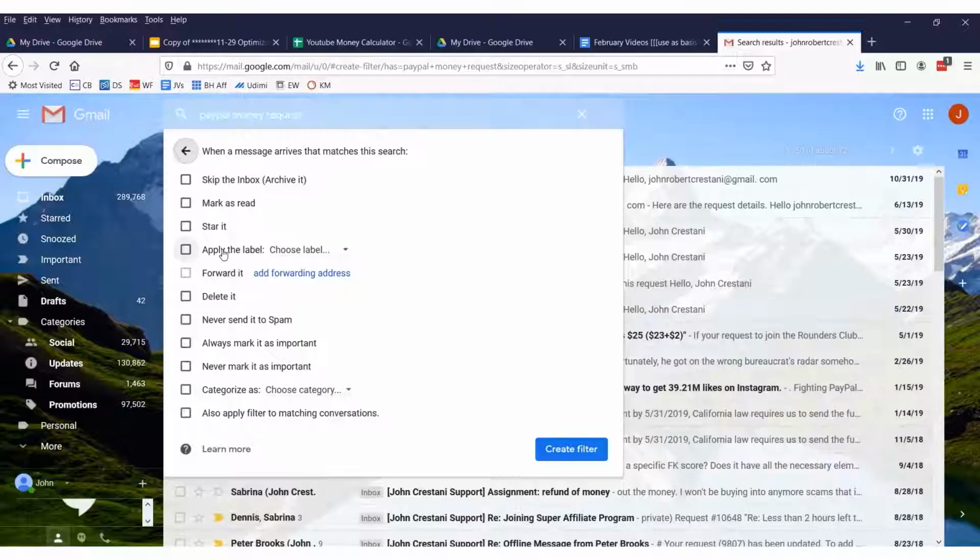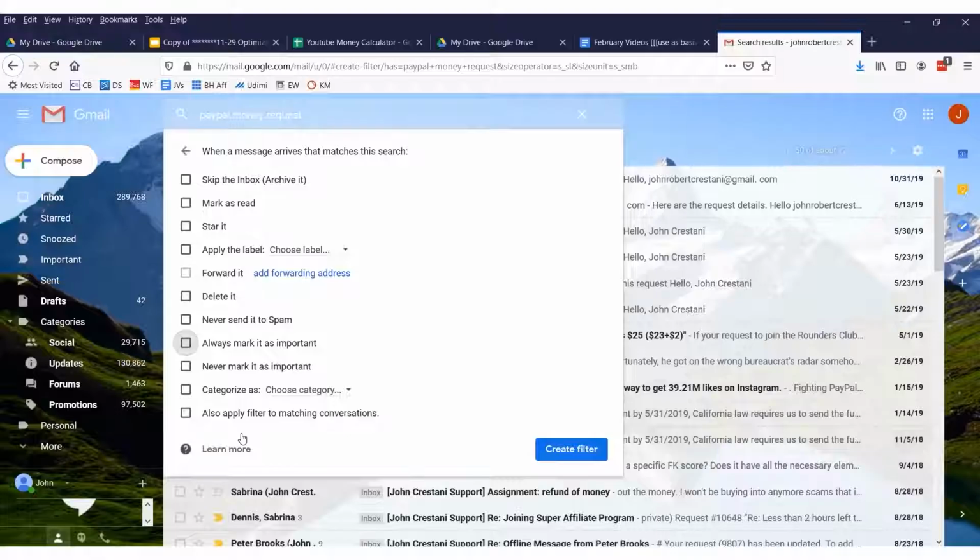Now you can do other things, such as, if you have an important message and there's certain keywords in the line, you could say always mark as important. So you can do this for important messages too. The key thing is, you can use filters for a lot of different uses. And if you get advanced using filters for whatever your use case is, you can really make your email inbox a very powerful tool for you that is very efficient. So you don't have to waste time going through bad emails. Now let me show you some of the other neat tricks I mentioned beforehand.